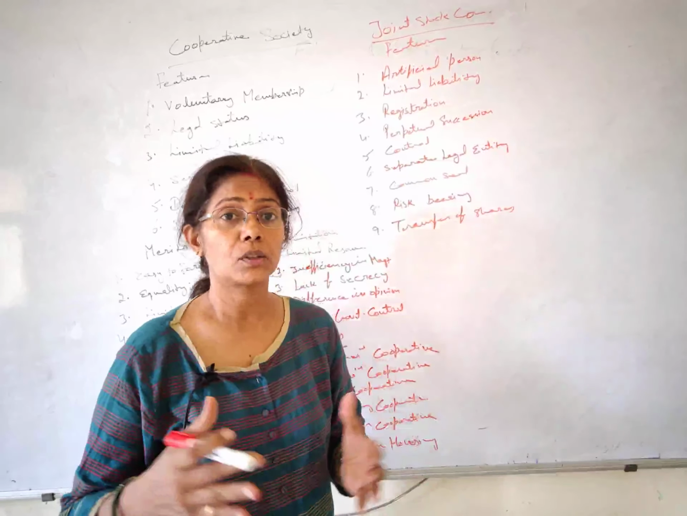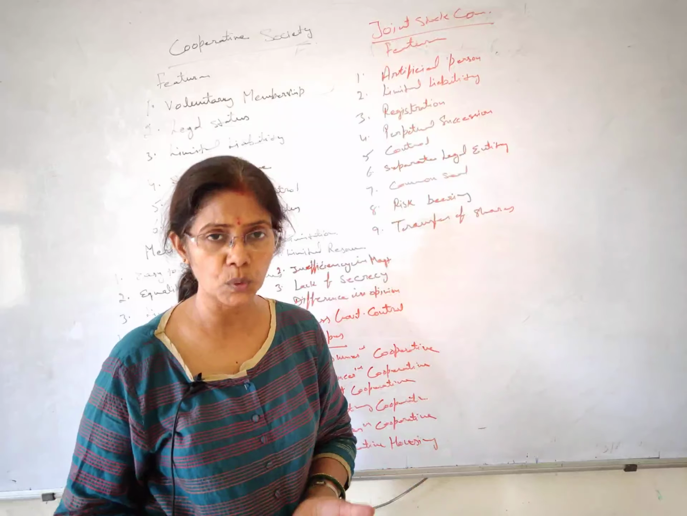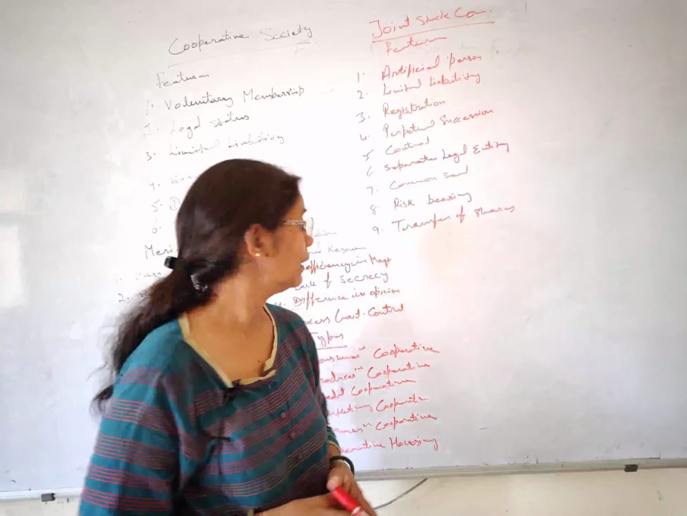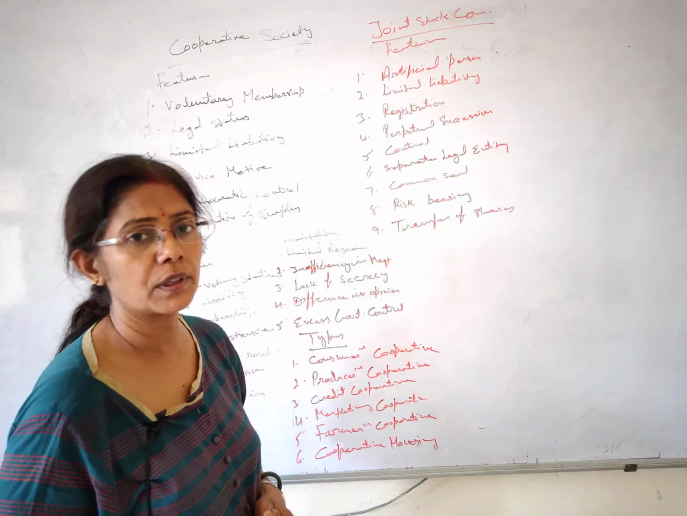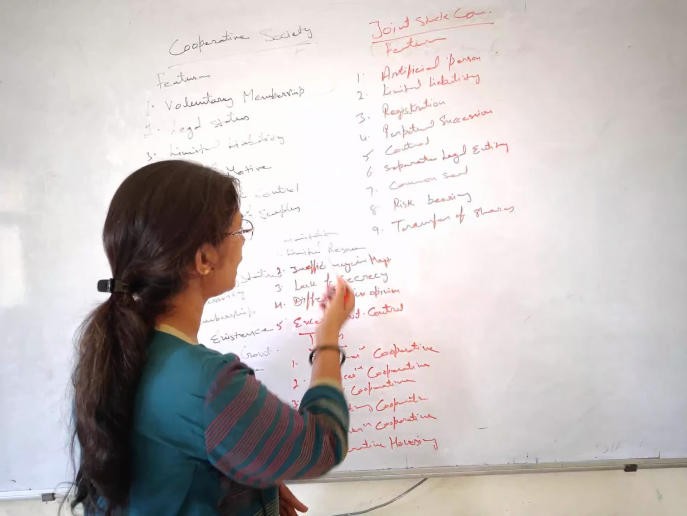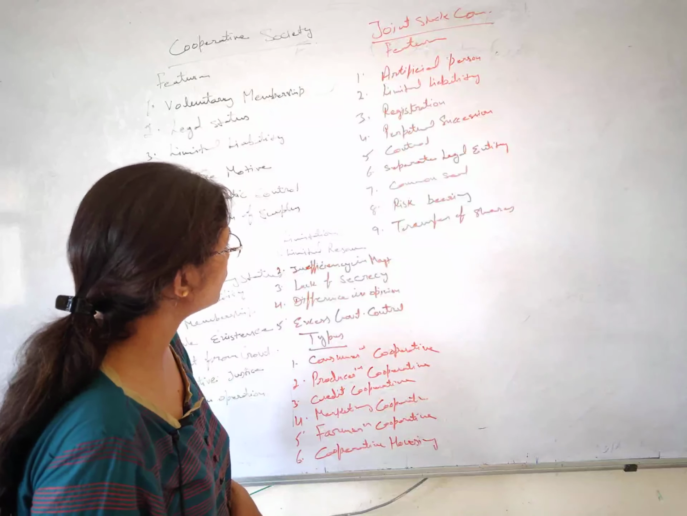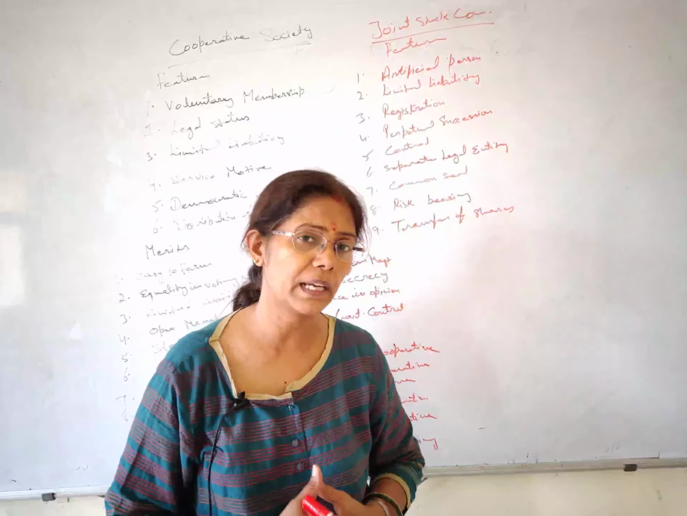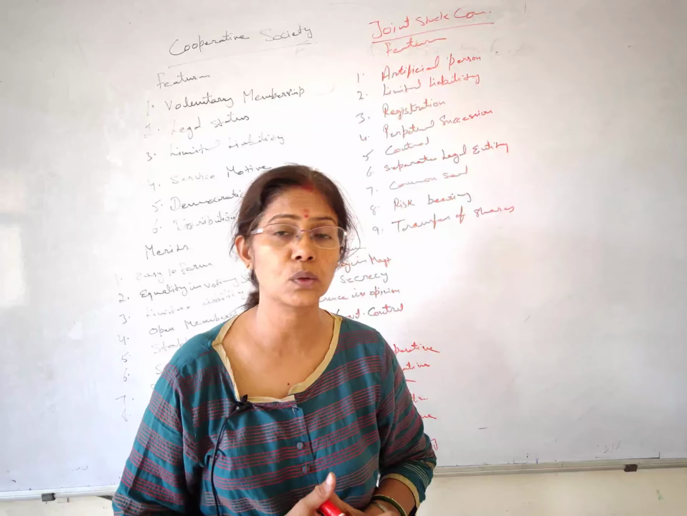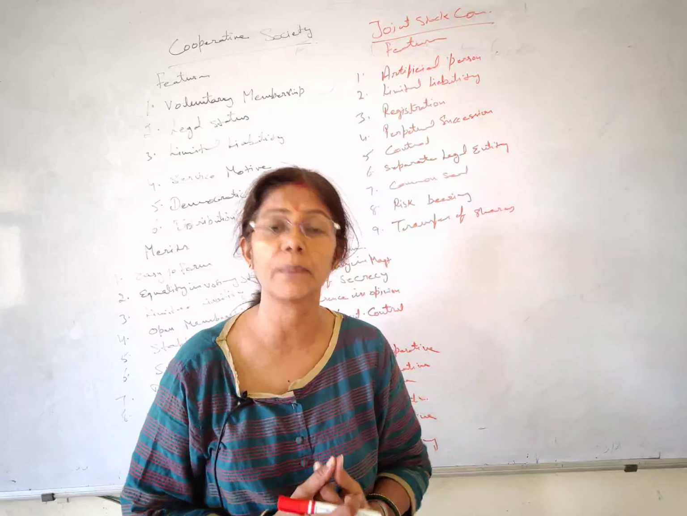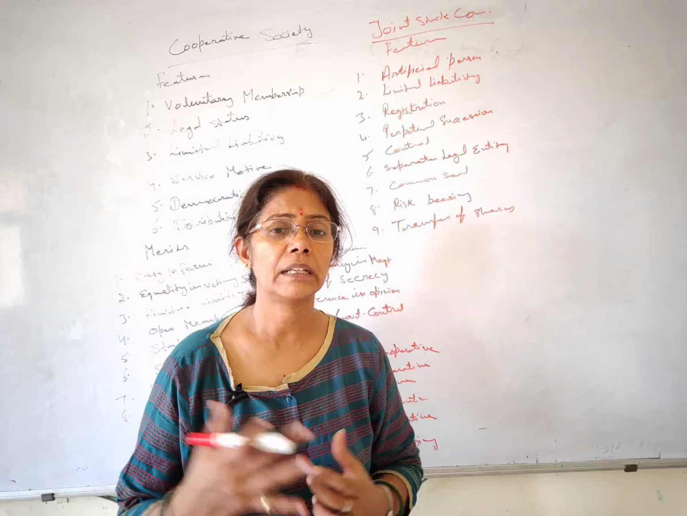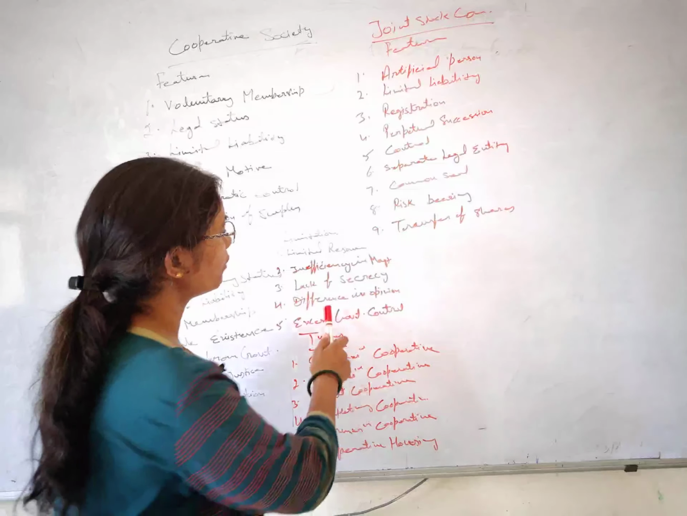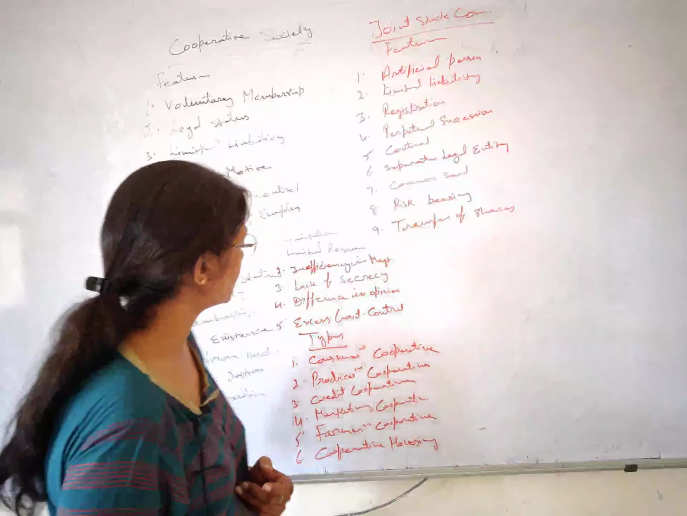Next we have lack of secrecy. When so many people join hands and do the work, if you have planned to keep something secret, that's not possible. Secrecy can't be maintained where so many people are working, and the same happens with a cooperative society. Next we have difference in opinion. This is also very natural. When two or more people start working together, sooner or later they will have some conflicts. They have different opinions and some slight problems can arise. So difference in opinion is also one of the limitations.